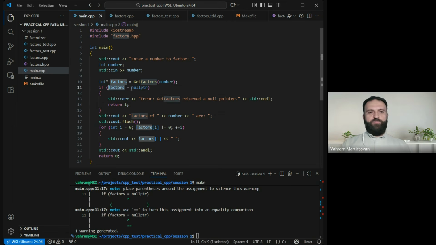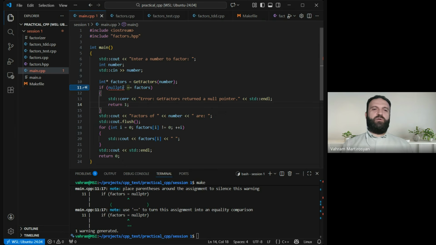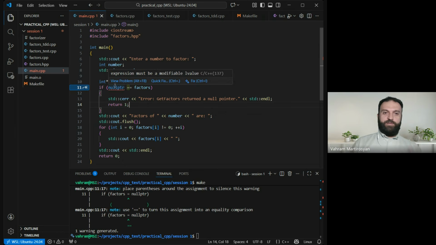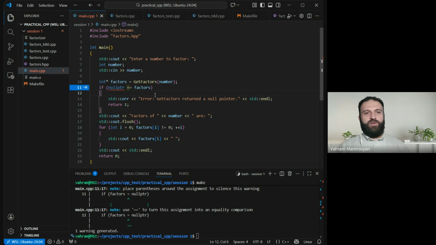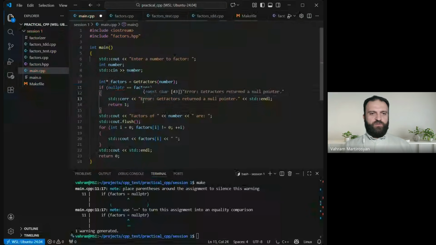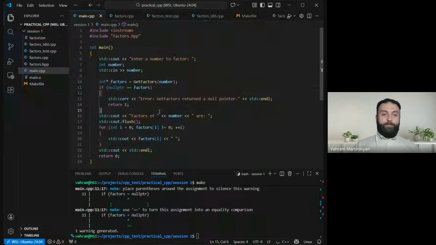But if you put nullptr at the first position, okay, you write nullptr equals vectors. It's a very small trick, but it can save your time. I mean, your time wasted on debugging. Just putting it like this, it will never allow you. Now the compiler knows that on the left hand you have a value, on the right hand you have a variable, so you are doing it wrong. Okay. Now, this is just a recommendation. Of course, you can ignore it, but it saves a lot of time.